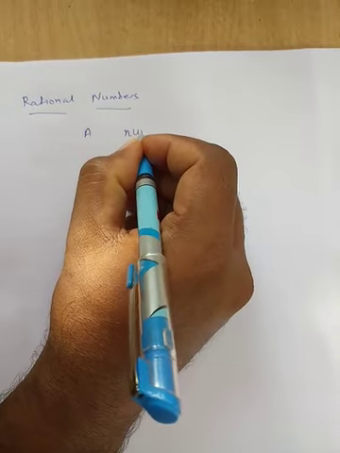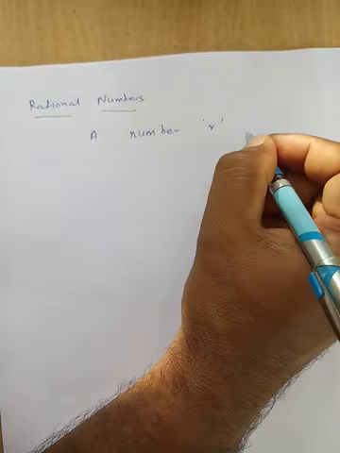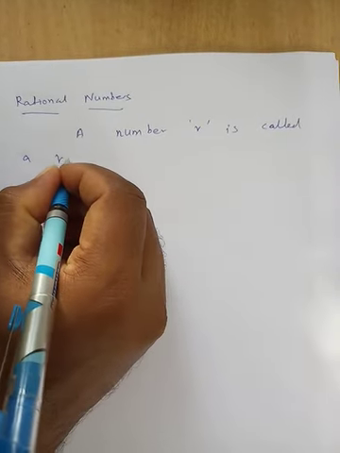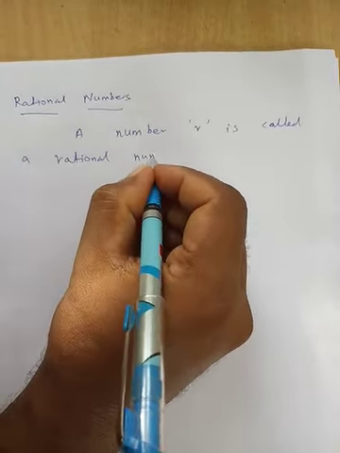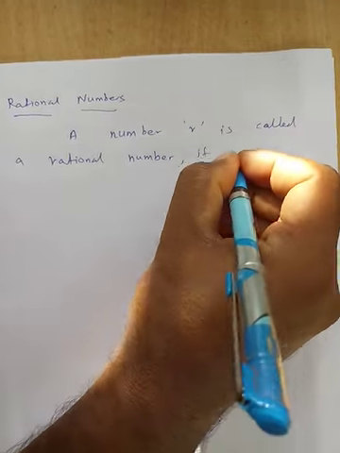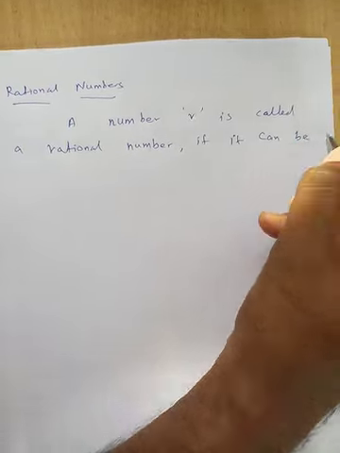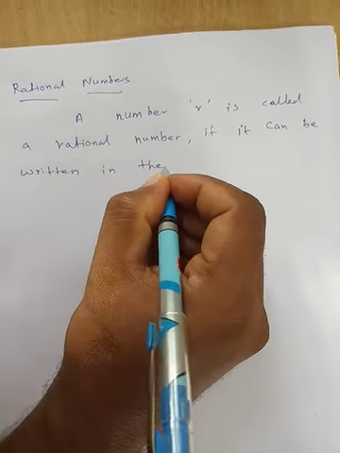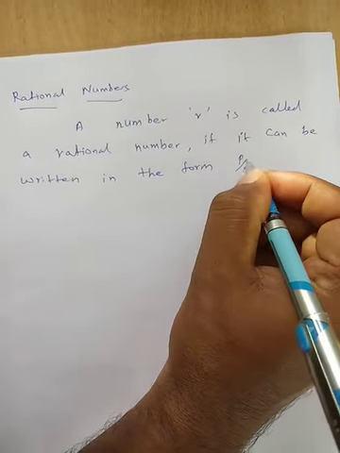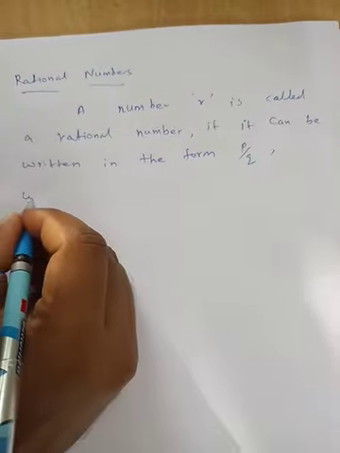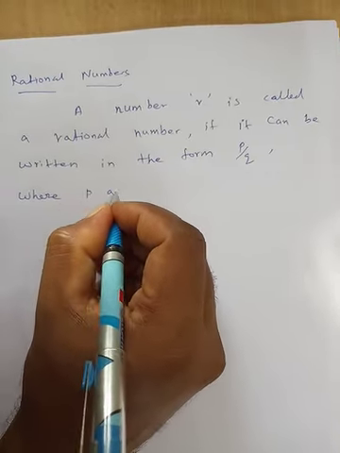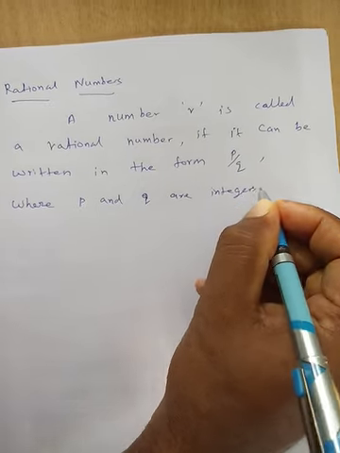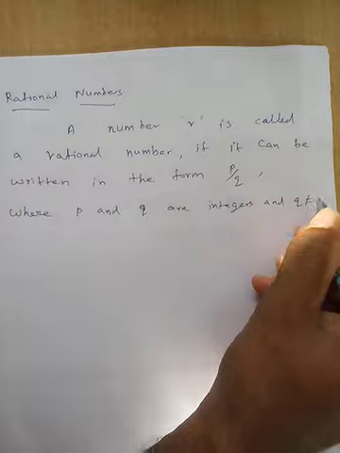A number r is called a rational number if it can be written in the form p by q, a ratio of numerator and denominator, where p and q are integers and q is not equal to 0.